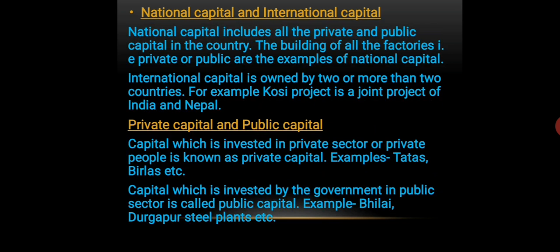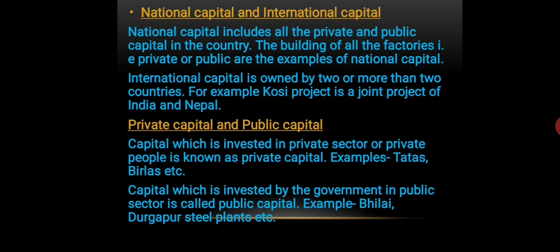So that is why it is known as the international capital, because it is owned by both India as well as Nepal. Because the facility or the service provided by the Kosi project is for both India as well as Nepal. So it is owned by two countries. So that type of capital is known as international capital.